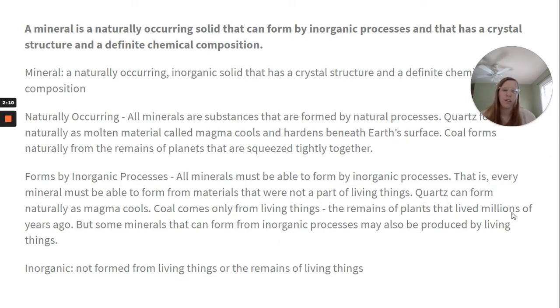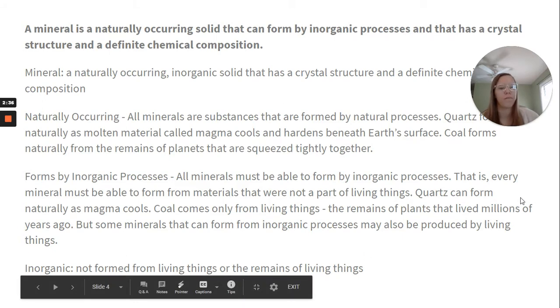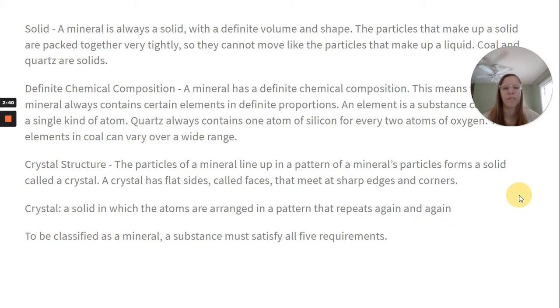Now we know that the world's only maybe 10,000 years old. So when God created it, He created things maturely, so those plants wouldn't have been millions of years old, but from a long time ago. And some minerals can form from inorganic processes, but may also be produced by living things. So what does inorganic mean? It means it's not formed from living things or the remains of living things. Kind of confusing, but break it down, you'll be good.